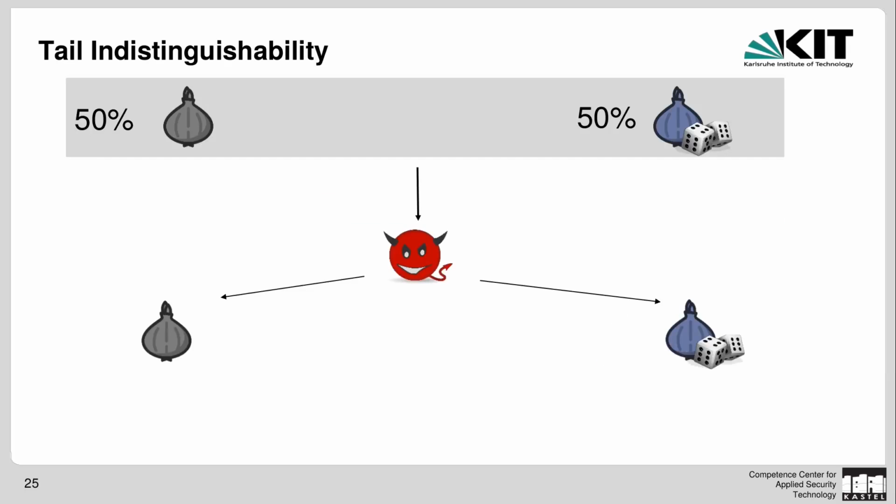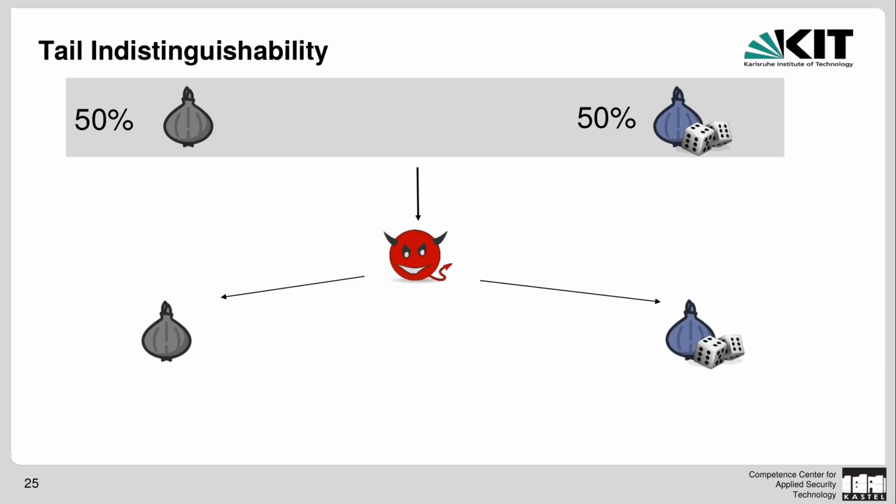So again, we play a game. This time, in the first case, we give him the last onion layers of Alice's communication, and in the second case, we give him the random last onion layers that have taken a completely different path to get to the honest relay, but after the honest relay behave just as Alice's communication. And now we ask the adversary to distinguish those two cases.